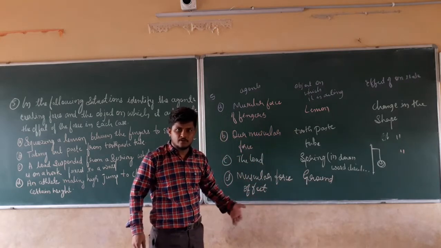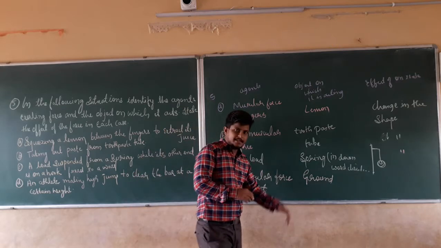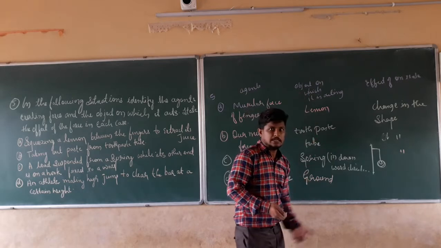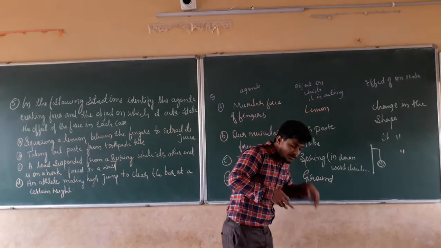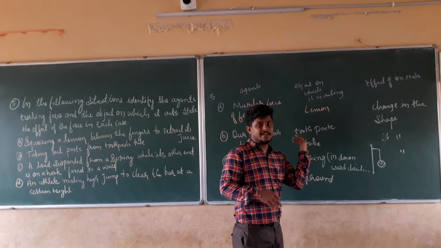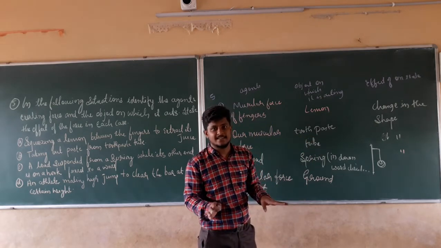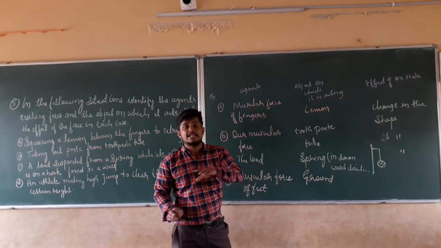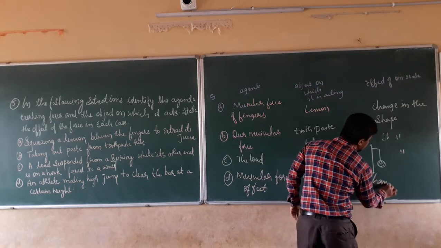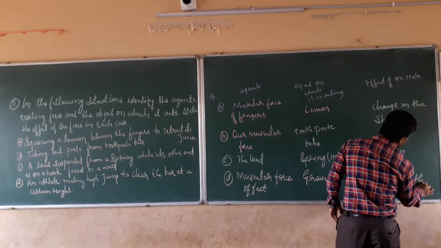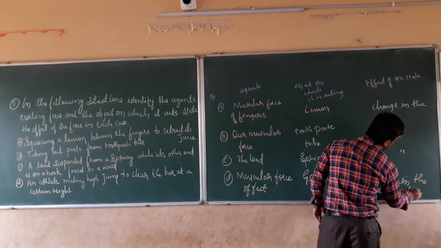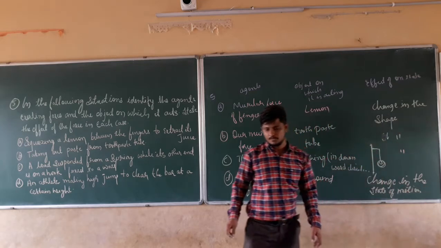What is happening when he applies the force on the ground? In this direction he is applying the force, in the downward direction, pressing those legs. What is happening is he is jumping in the upward direction. The actual force is in the downward direction, but he is jumping in the upward direction. That is nothing but he is changing his direction. That is nothing but the change in the state of the motion. I hope this much is clear.